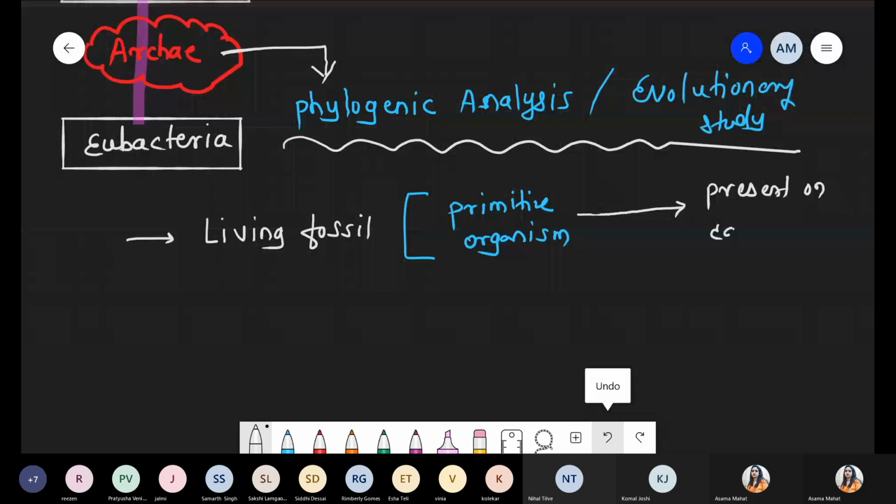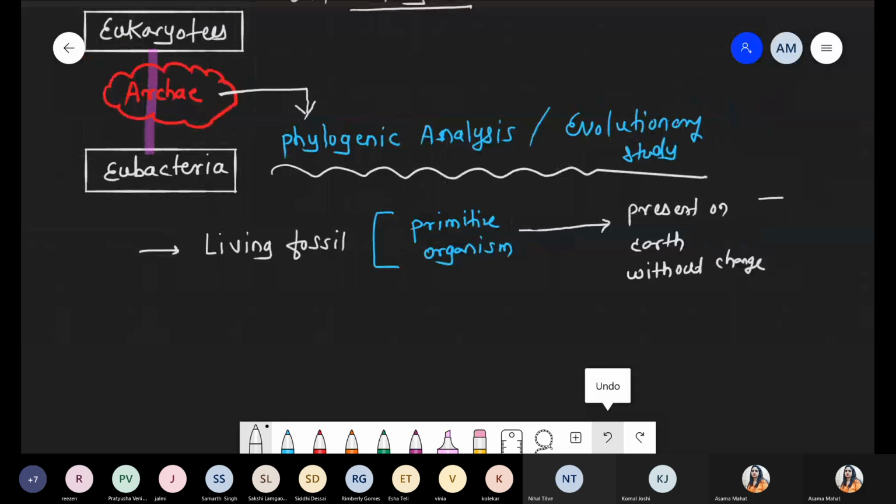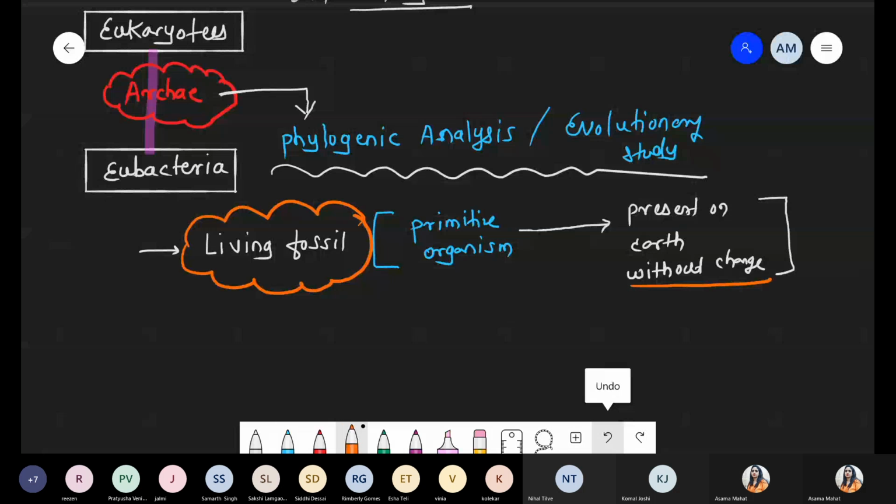So if such a scenario is present with primitive organisms, still these are present now in the current scenario, but without change. That's why Archaebacteria we can represent as living fossils.